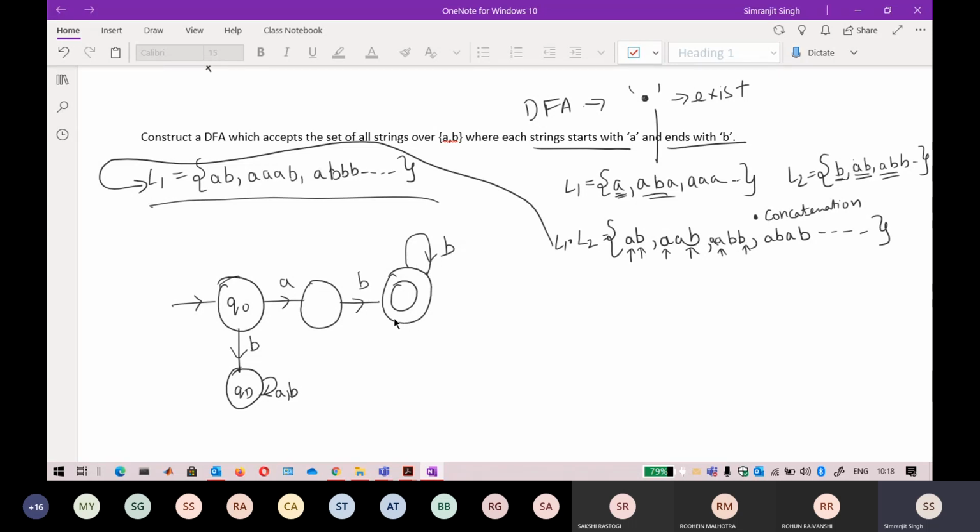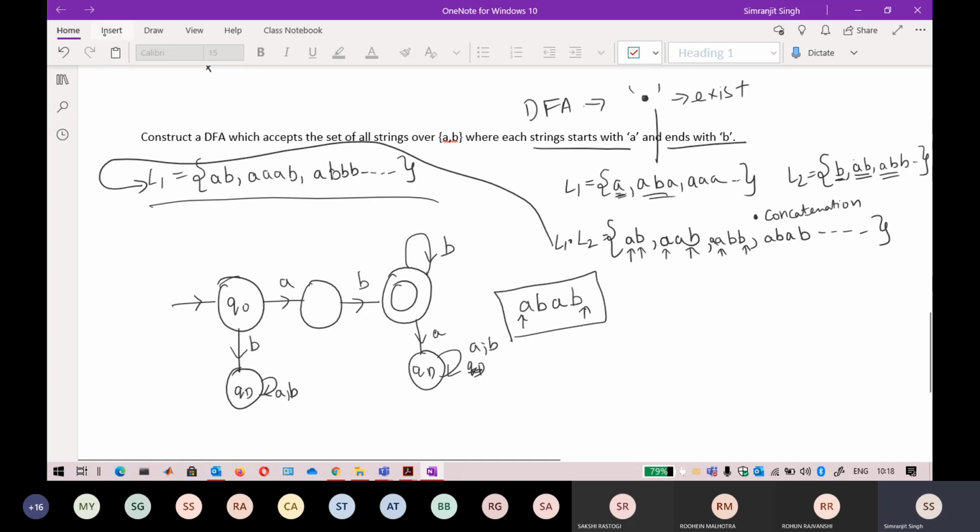What can I do here? If any A comes in the starting, I cannot divert this to a dead state. Keep in mind, if I divert this to a dead state, it will look like this, a QD on A, B. So for the string A, B, A, it has now gone to the dead state. Now B, this string is starting with A and ending with B, but if you do a dead state on A here, this string will not be accepted in this automata.